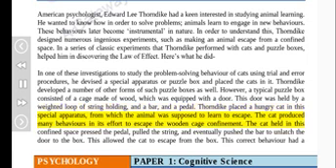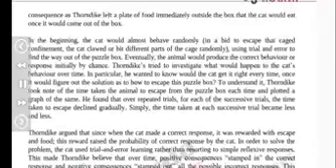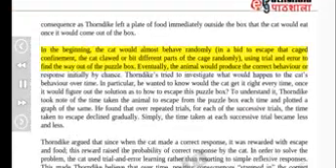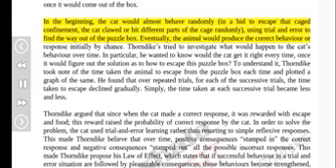The cat produced many behaviors in its effort to escape the wooden cage confinement. The cat held in this confined space pressed the pedal, pulled the string, and eventually pushed the bar to unlatch the door to the box. This allowed the cat to escape from the box. This correct behavior had a consequence. Thorndike left a plate of food immediately outside the box that the cat would eat once it came out of the box. In the beginning, the cat would behave almost randomly. In a bid to escape that cage confinement, the cat clawed or bit different parts of the cage randomly, using trial and error to find the way out of the puzzle box. Eventually, the animal would produce the correct behavior or response, initially by chance.